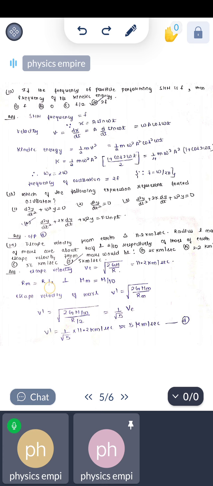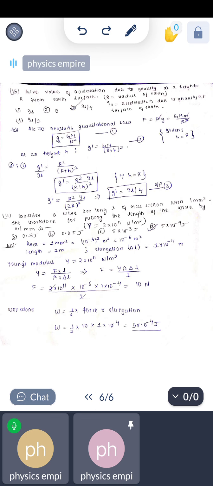Radius of Mars is R by 2, half of the Earth's radius, and mass of Mars is M by 10, one tenth of the mass of Earth. So the escape velocity for Mars, V dash, equals under root of 2G M by 10 upon R by 2. Cancelling 2 and 10, we get 1 upon root 5 times VE, where VE is the escape velocity of Earth, 11.2 km per second. By substituting the value, we get approximately 5 km per second.